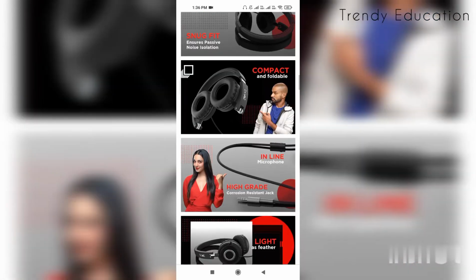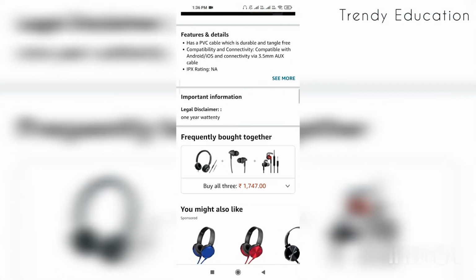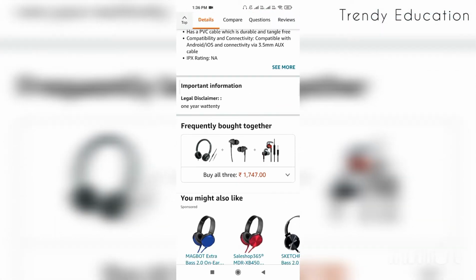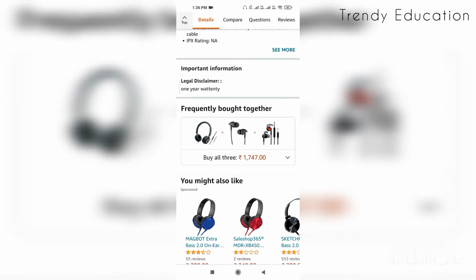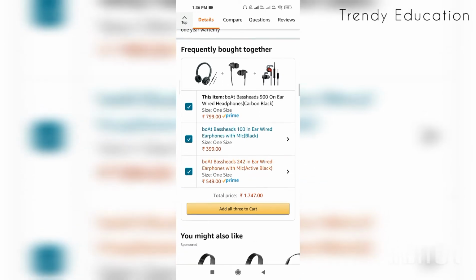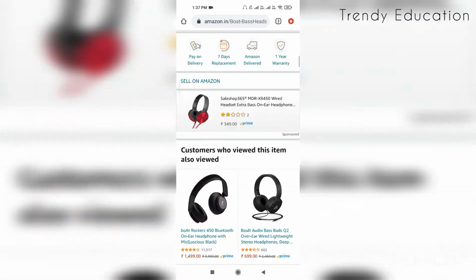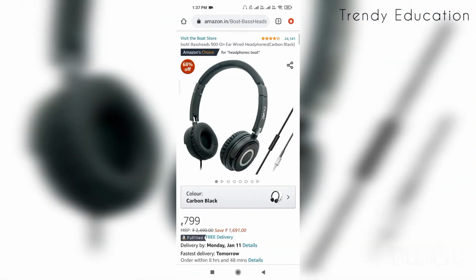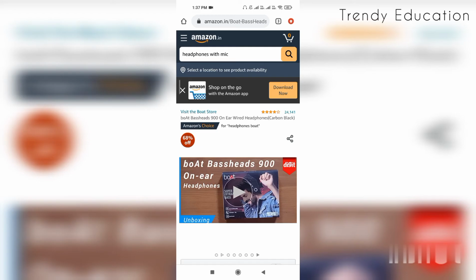So you can see here that there is a portion which is called "Frequently Bought Together", and this includes 3 items: headphones, 1 headphones and 2 earphones, and you can buy all 3 at a price. So you can see that these are the frequently bought products, and this is how the frequent item set is used in market basket transactions.